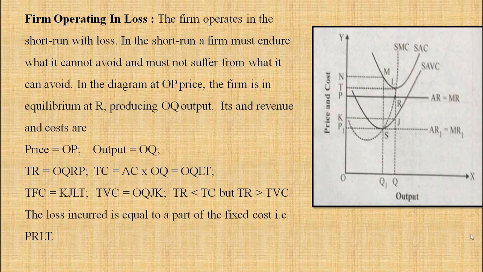In the diagram, OP is the price. The firm is in equilibrium at point R, producing OQ quantity of output. Its revenue and costs are: price is equal to OP, output is OQ. So total revenue is OQRP. Total cost is equal to average cost into quantity. It is OQLT.